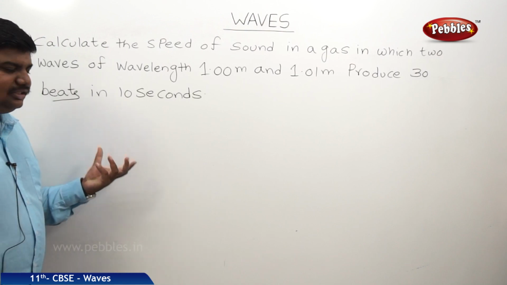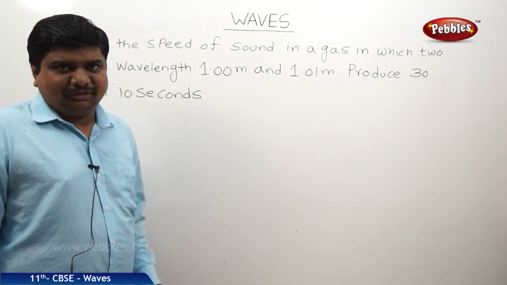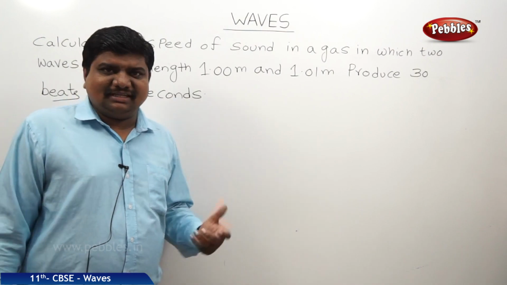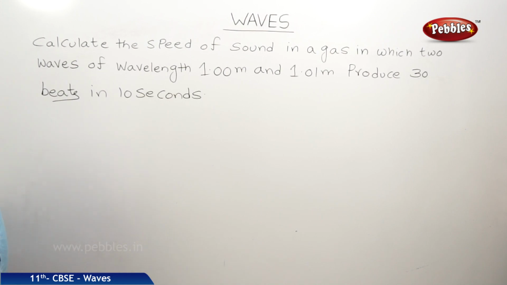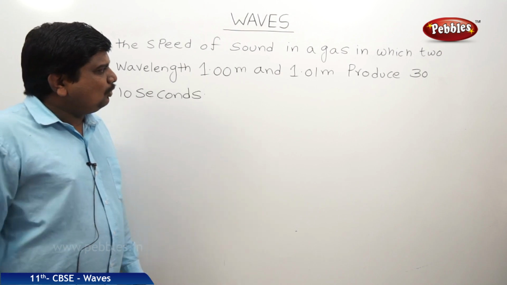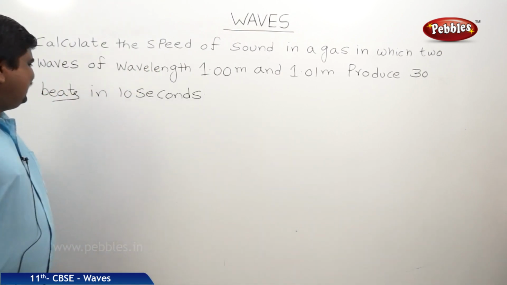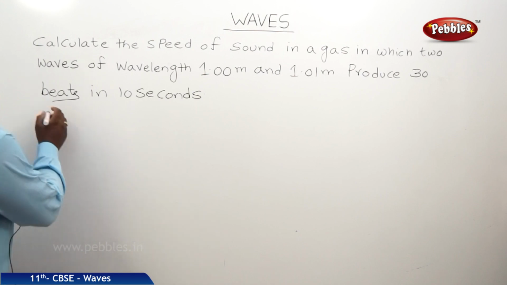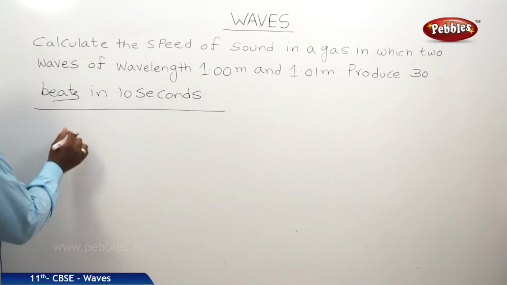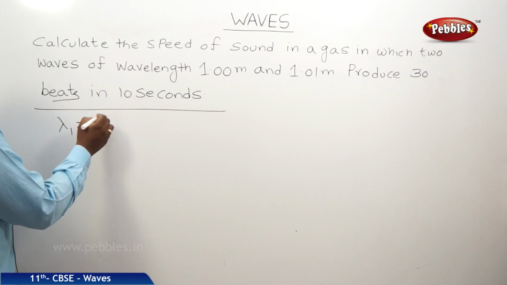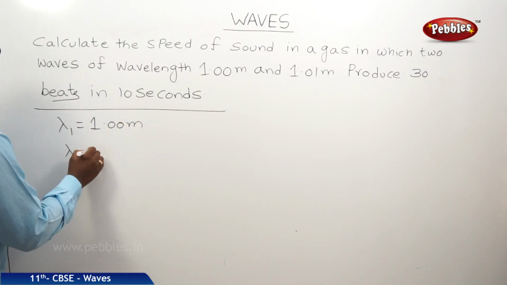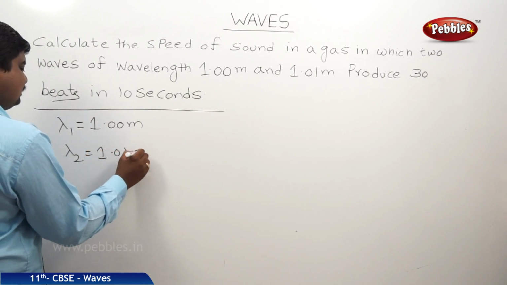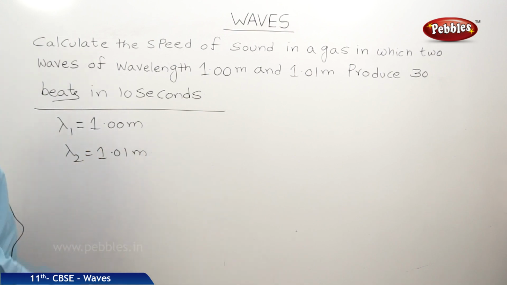This is a numerical based on the concept of beats. Beats is nothing but the change in the apparent frequency between the two sources. The question is: calculate the speed of sound in a gas in which two waves of wavelength 1 meter and 1.01 meter produce 30 beats in 10 seconds. Therefore, wavelength lambda 1 for one wave is 1 meter, lambda 2, the wavelength of the second wave, is 1.01 meter. It is producing 30 beats in 10 seconds.